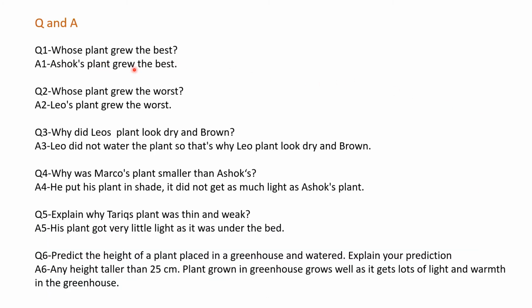Whose plant grew the best? Ashok's plant. These are the questions related to the previous activity. Whose plant grew the worst? That is Leo's plant. Why did Leo's plant look dry and brown? Because he did not water the plant.